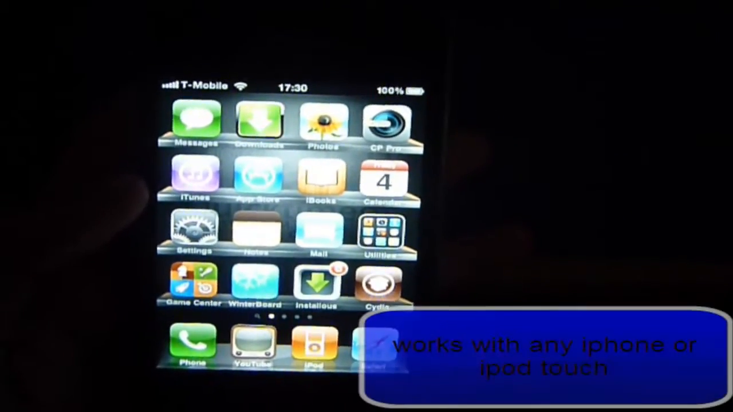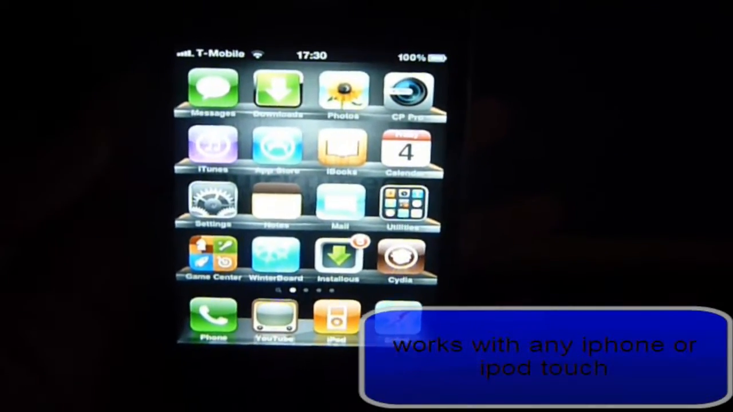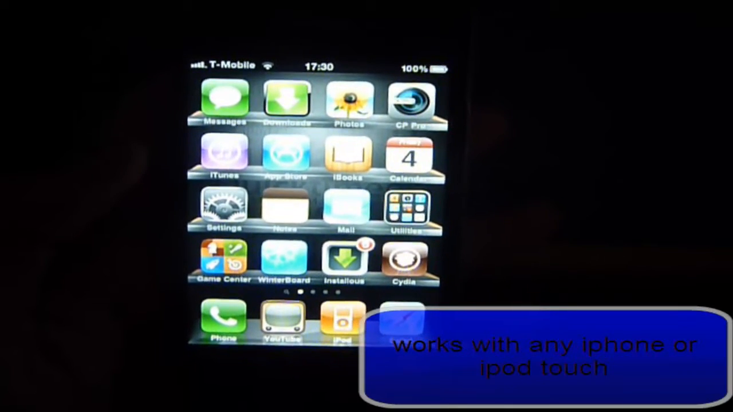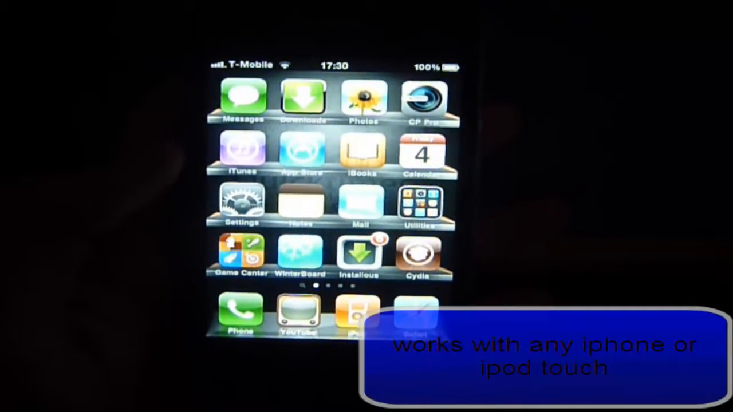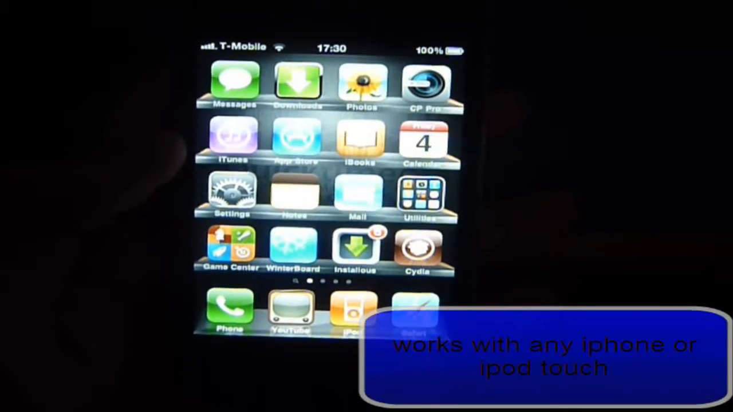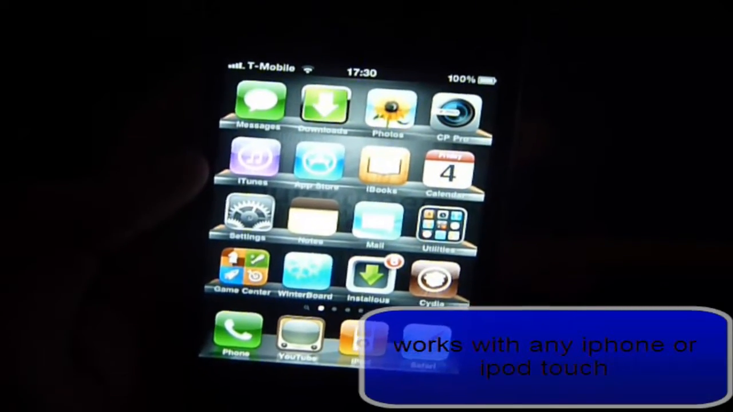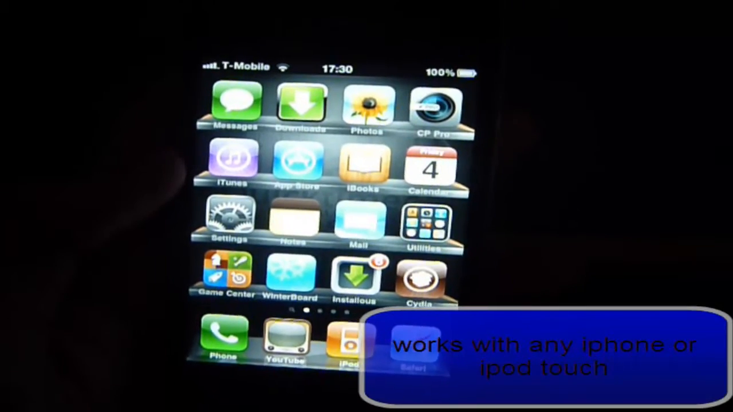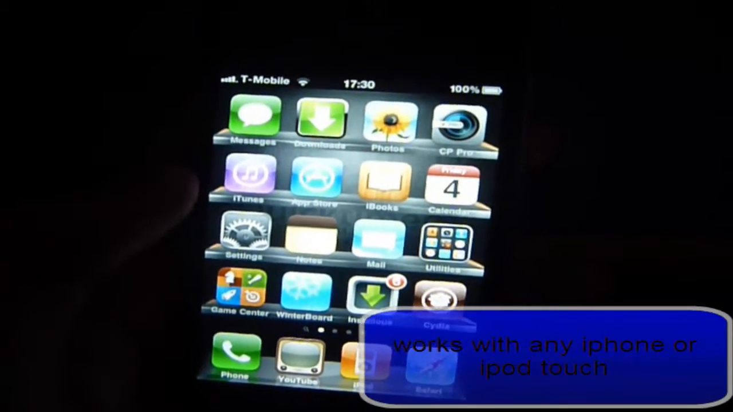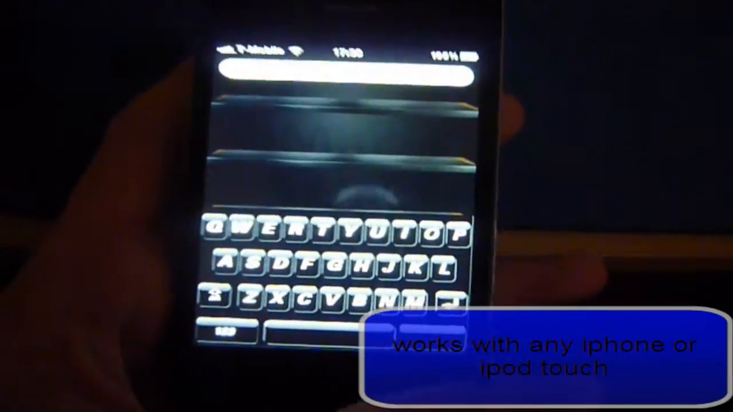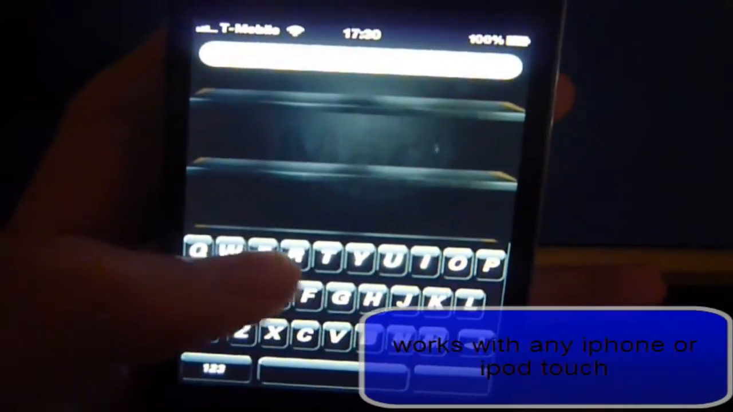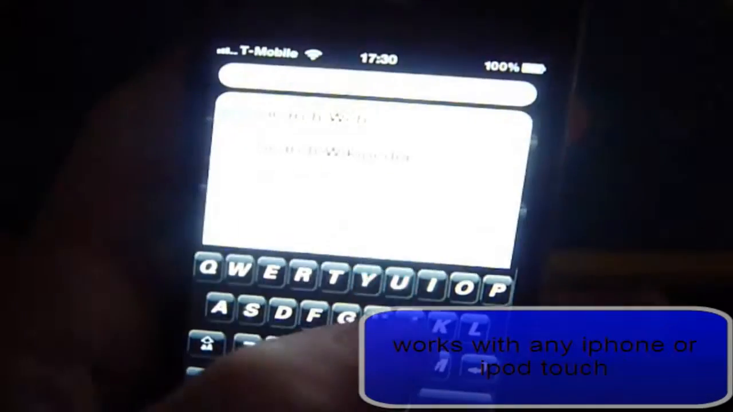Today I thought I'd make a video showing you how to get custom keyboards. I haven't managed to do this for like 2 years. The last time I had a custom keyboard, I think I was running firmware 2.2.1, and now I'm on 4.2.1, so I thought I'd make a video updating you guys and showing you how to get it. As you can see, I'm using a BlackBerry Storm keyboard, and when you press on it, it goes blue.